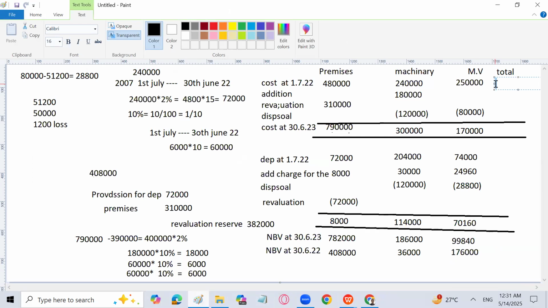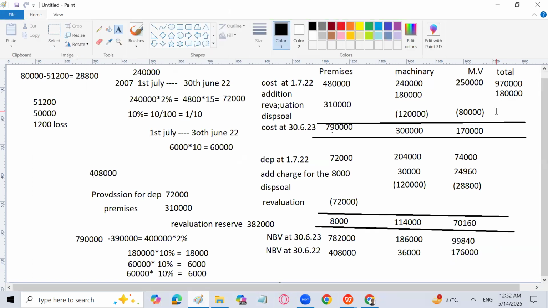I hope that this is not a difficult question, but I have tried my level best to make you understand in the best possible manner. So this total is going to be 9,70,000 over here. That is the total of the cost. Addition is going to be 180,000. Then here I will subtract 3 lakh.